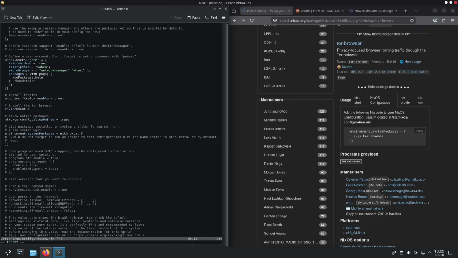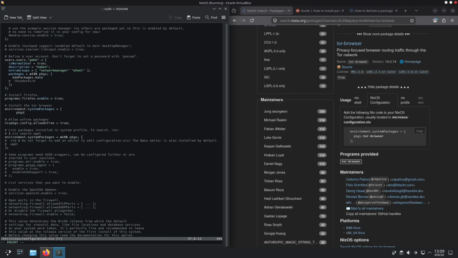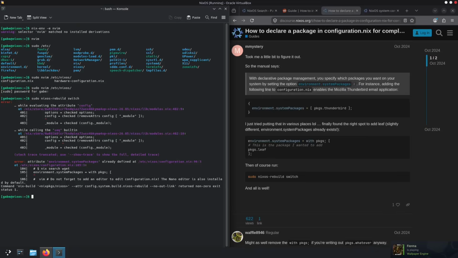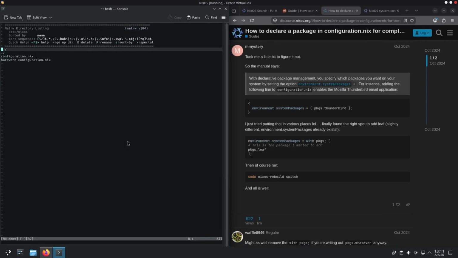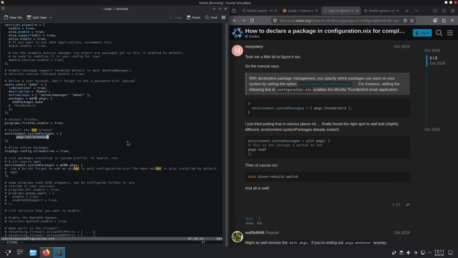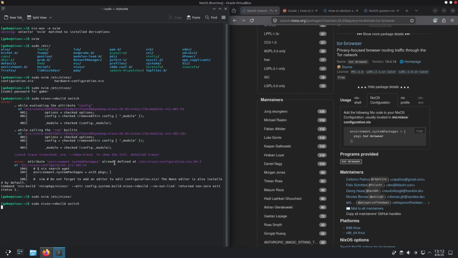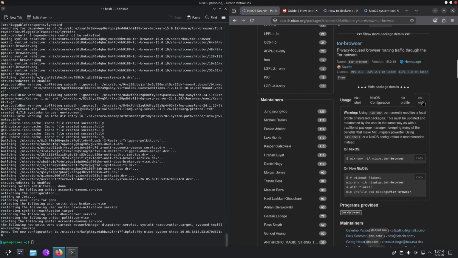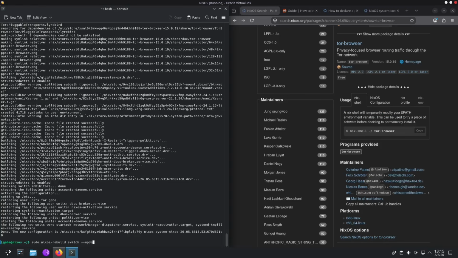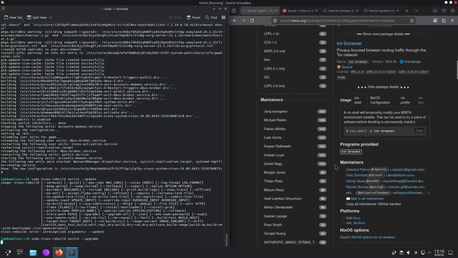environment.systemPackages, yeah, annotations for packages, for the browser, or yeah, it was already defined. Yeah, look at what I did, and I wrote completely wrong. Let's just type it in here. So basically with packages we just type tor-browser, from what I understand. Now we do this, and it should just work. Yeah, it's doing something. Now this makes sense why this is grayed out, explaining also the warning. And now we want to update it, right? No, it wasn't update, but upgrade.